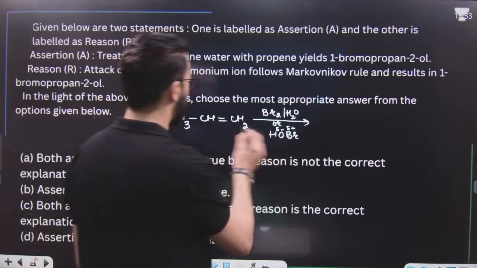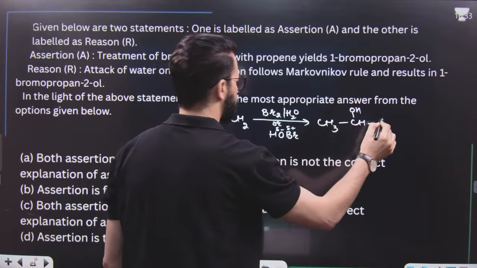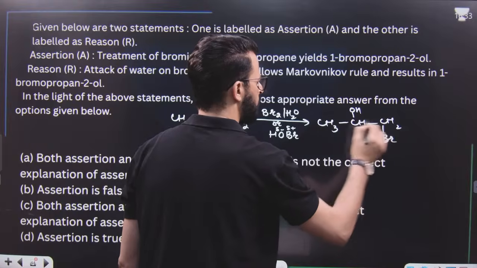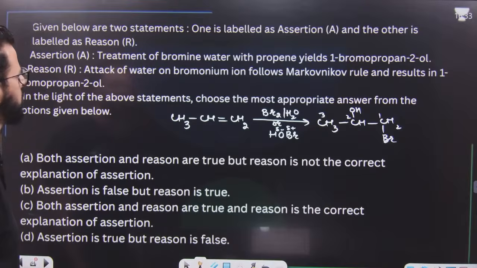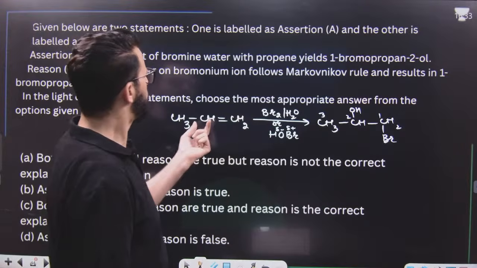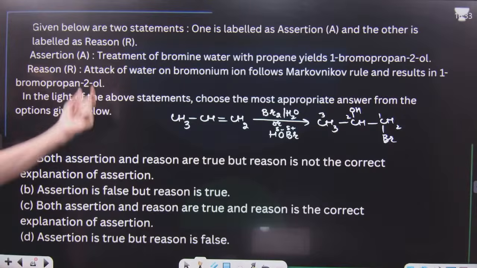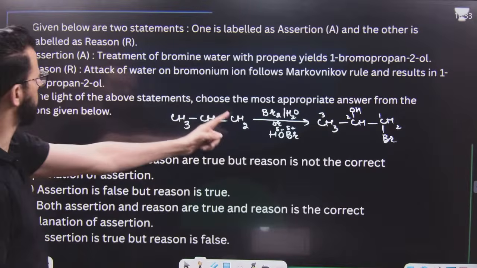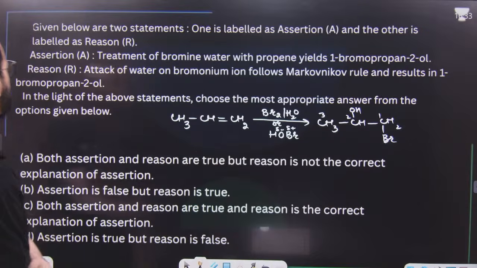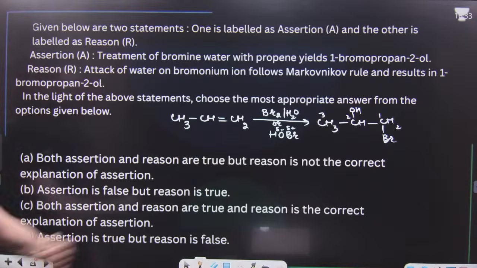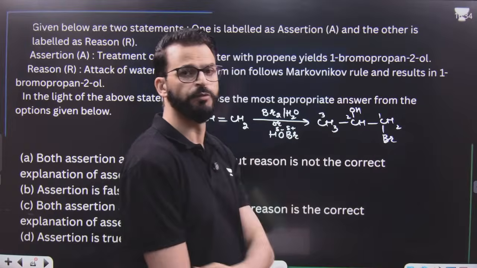So what will be the product? The negative part goes to that carbon of the carbon-carbon double bond which is having a lesser number of hydrogens. That means it's like this and like this. So obviously 1, 2, 3, it is 1-bromopropan-2-ol. Yes, treatment of bromine water with propene yields this. That means statement 1 is correct. Now, reason says attack of water on bromonium ion follows Markovnikov's rule and results in 1-bromopropanol. Obviously, it is formed during the reaction with the help of Markovnikov's rule.